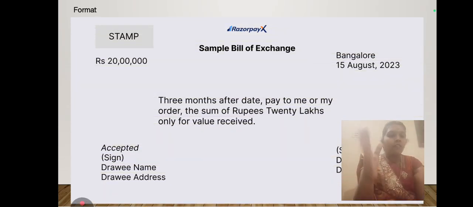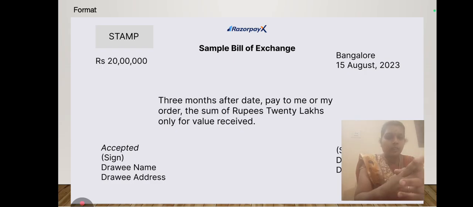As per our definition, there is no unconditional order. There is no fixed format to follow for a bill, even though we are giving some format, because we want to know what the necessary things involved in the bill of exchange are. For that purpose only we are framing the format.